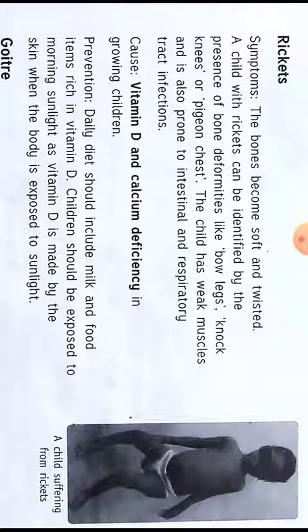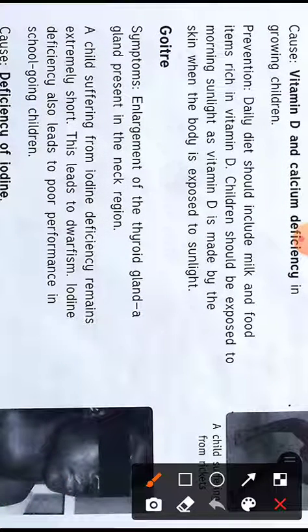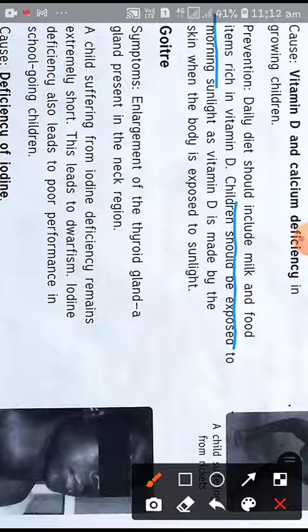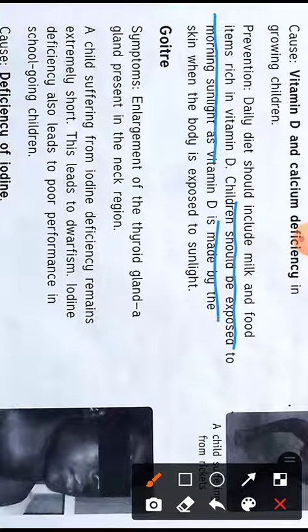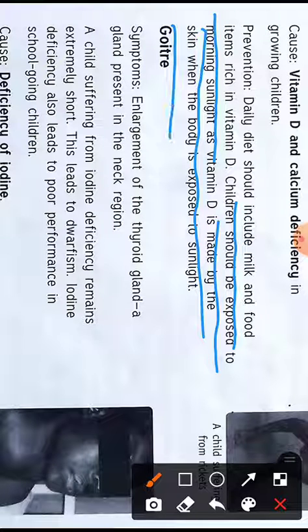We can prevent rickets by including milk and food items rich in vitamin D in our diet. Children should be exposed to morning sunlight, as vitamin D is made by the skin when the body is exposed to sunlight.